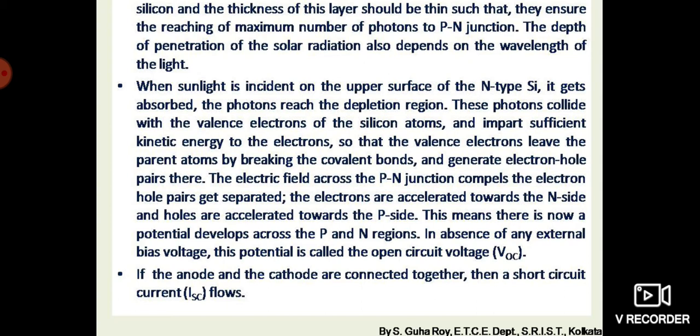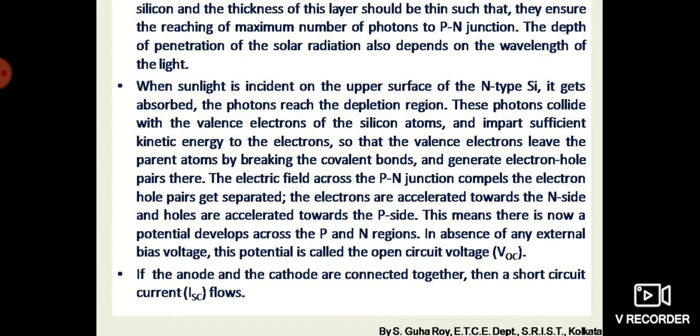These photons collide with the valence electrons of the silicon atoms and impart sufficient kinetic energy to the electrons so that the valence electrons leave the parent atoms of the silicon by breaking the covalent bonds, and thereby generate electron hole pairs in the depletion region.